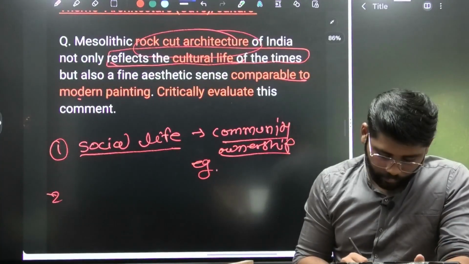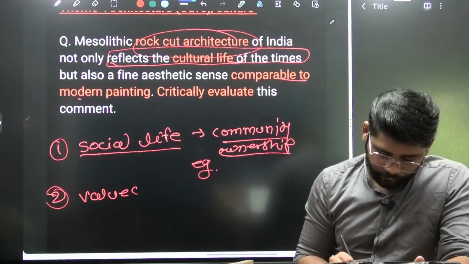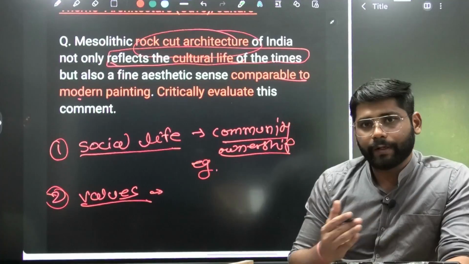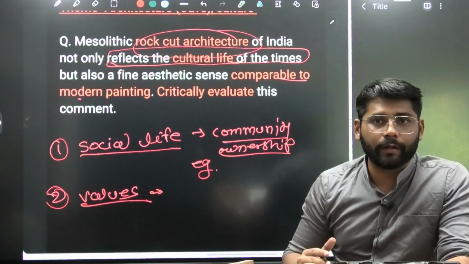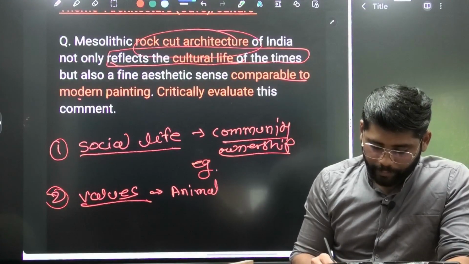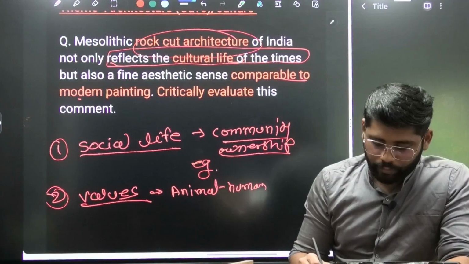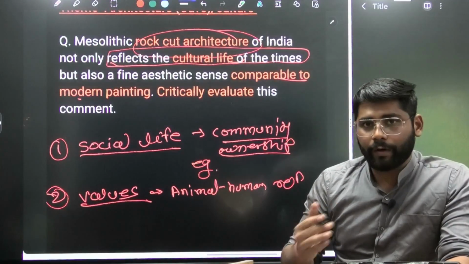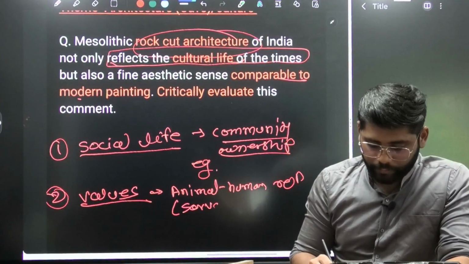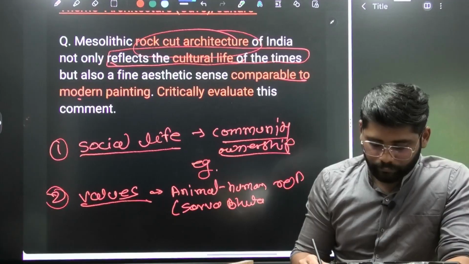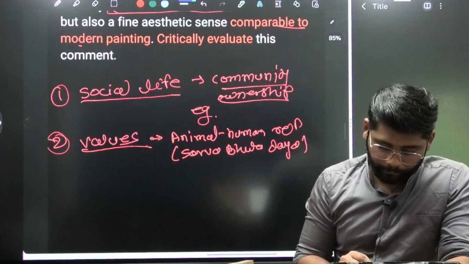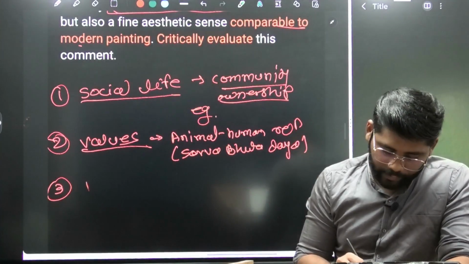Next are the values. In some Mesolithic paintings in Bhimbetka or Lakhudiyar, we see how the animal and human relation was. The paintings show love and fear towards animals, so we can mention that the value of Sarva Bhuta Daya was prevalent at that time also. Then we can mention their dance forms.